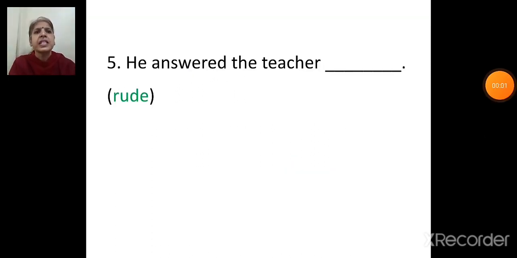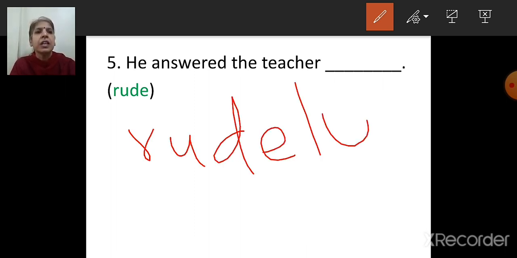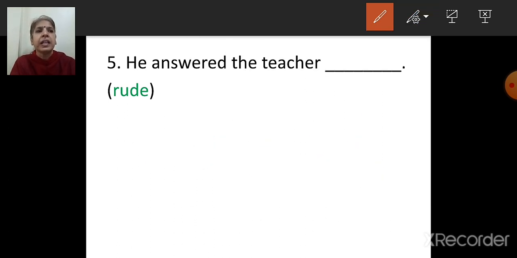Next is, he answered the teacher dash, rude. So which word will come now? In the bracket it is given rude. He answered the teacher rudely. So we have to add ly to it. You will add ly to the given word. He answered the teacher rudely.